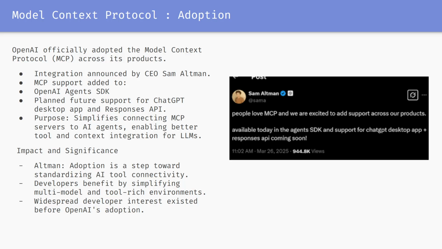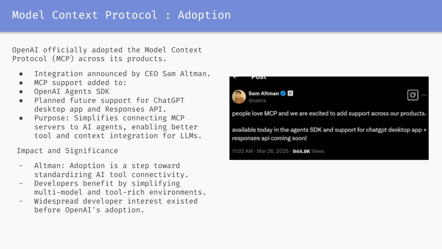The adoption of MCP was actually adopted by OpenAI recently, around March 2025, and they officially adopted it following the decision to integrate the standard across its products, which is pretty big, including the GPT desktop app. OpenAI CEO Sam Altman announced the move, emphasizing that MCP support would be available in OpenAI Agents SDK, with future support planned for ChatGPT. Altman really described this adoption as a step towards standardizing AI tool connectivity.